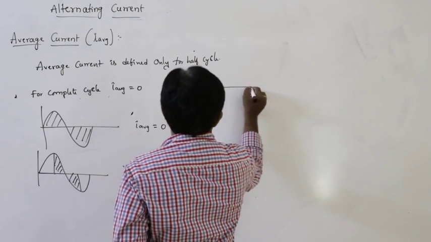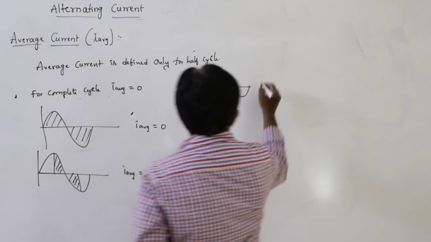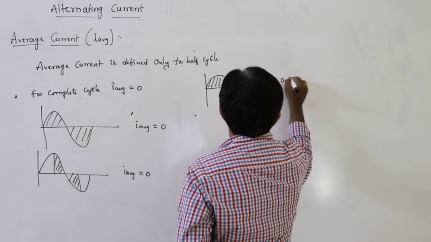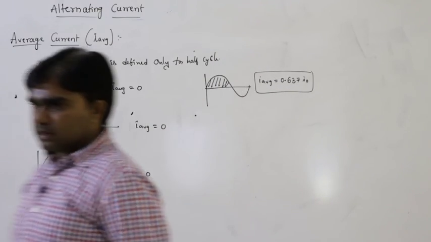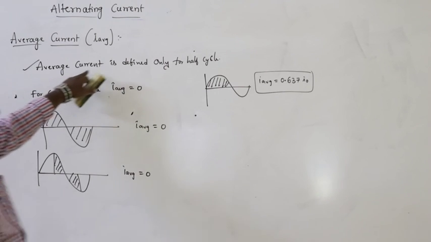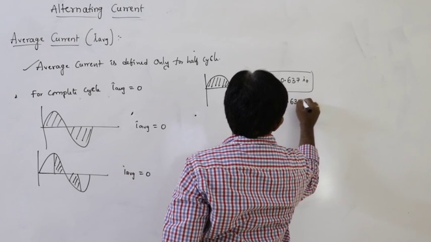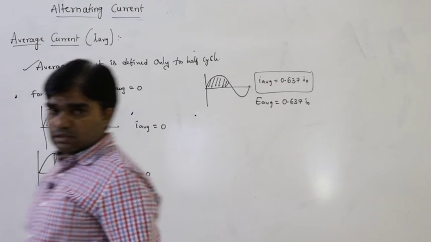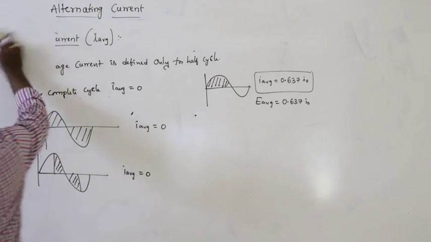Then I average is defined only for the positive half cycle. So here I average is equal to 0.637 I naught. So this is the average current. This is the point you have to remember very importantly. In the same way, E average also can be written as 0.637 E naught. So that is the situation, average current or average EMF. So next.